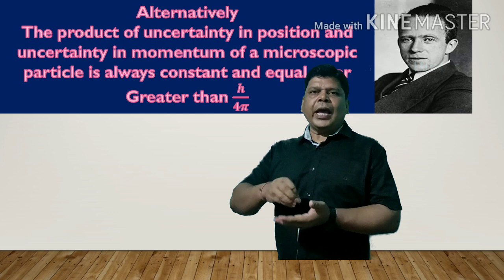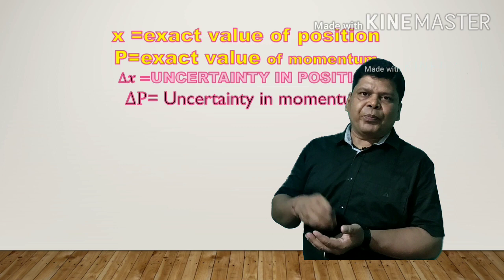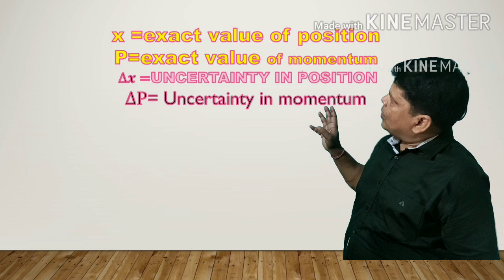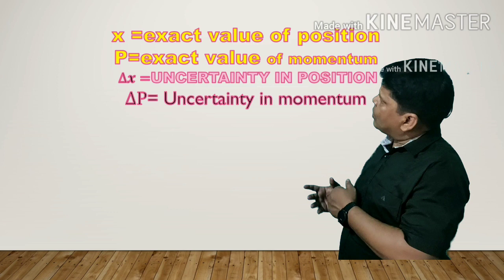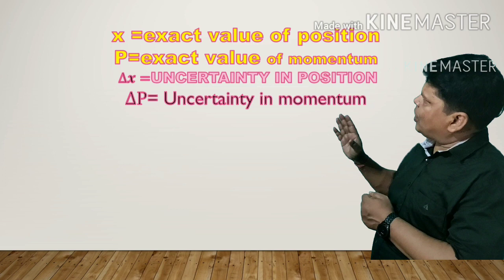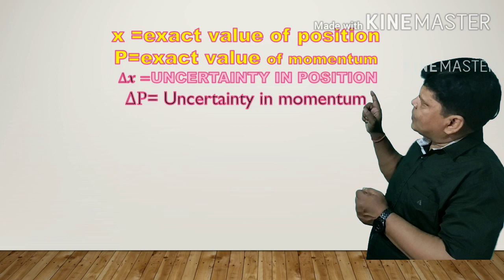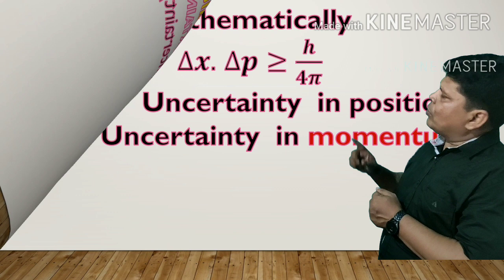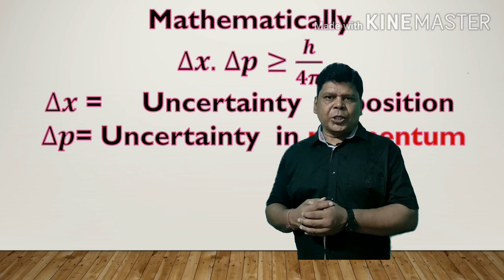Suppose x is the exact position of microscopic particles like electrons, and p is the exact momentum of these particles, which cannot be determined exactly, so there must be some uncertainty. Delta x is the uncertainty in position and delta p is the uncertainty in momentum. So mathematically it can be expressed as delta x into delta p greater than or equal to h upon 4 pi. This is the mathematical expression of the uncertainty principle.